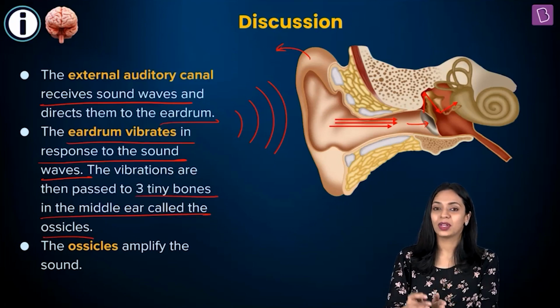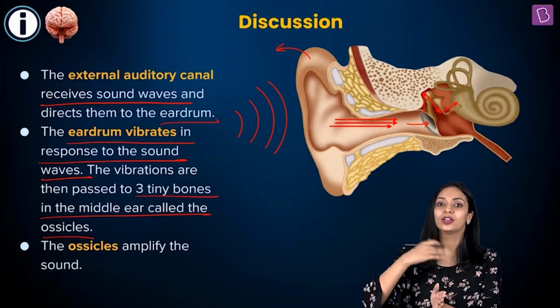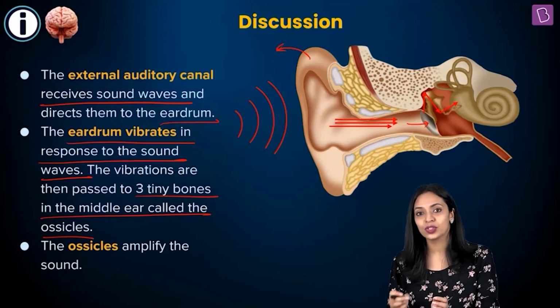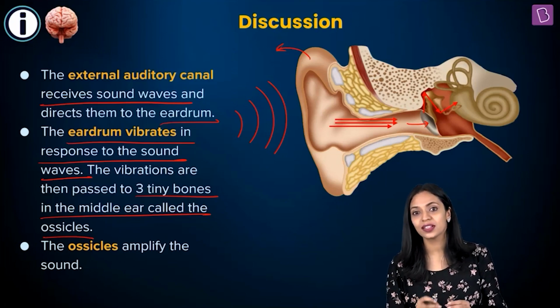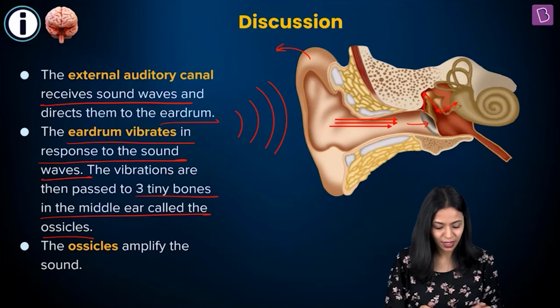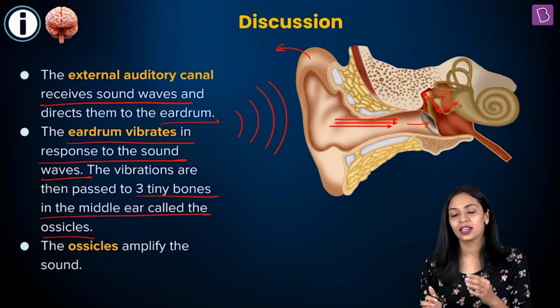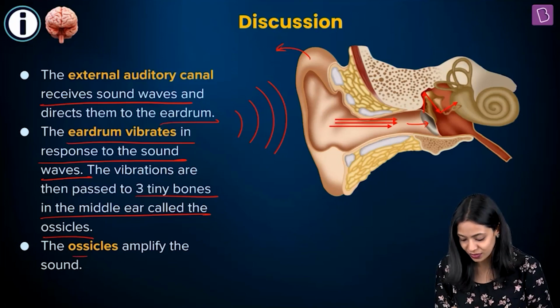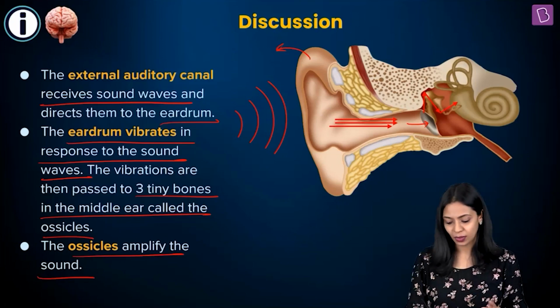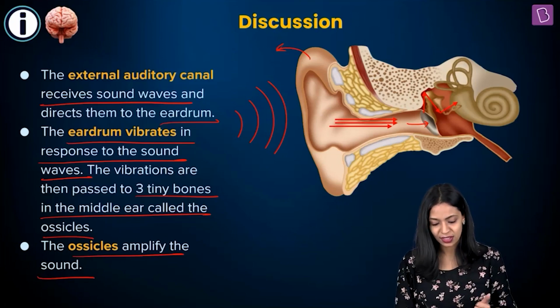From the tympanic membrane, the sound waves will be transmitted to the three tiny bones known as ear ossicles or auditory ossicles that are present in the middle ear. Okay, so the function of the ossicles here is to amplify the sound waves. Okay, so it amplifies the sound. That is the function of the ossicles.